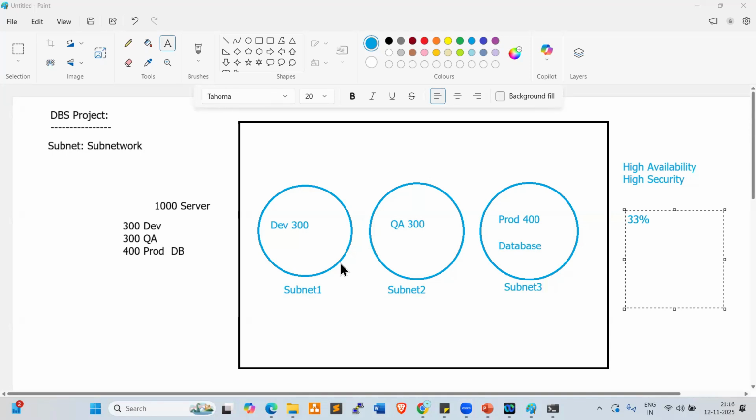Someone is asking, sir, are we not starting from Git? Git, Docker, Kubernetes, these are all DevOps tools. First, we need to understand cloud, Andy. On top of the cloud resources, we need to configure Docker, Kubernetes, Git. These tools we can configure on a cloud platform. First, we need to understand cloud, AWS. Once AWS completes, then we'll jump into the DevOps tools one by one.